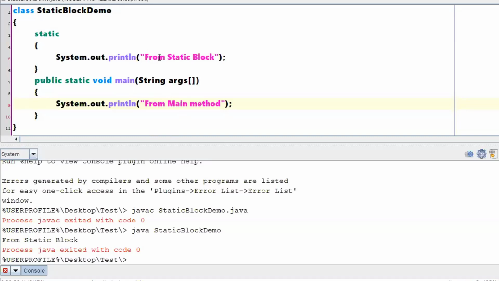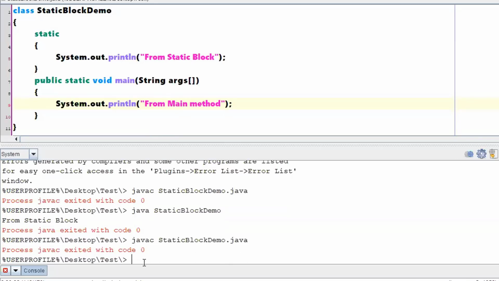If you are getting the from static block statement first, then the static block has executed first. Is it clear? I'm trying to check which particular method or block has executed first, right? Whichever statement is first in the output, that particular block has been executed first. So that is a conclusion.